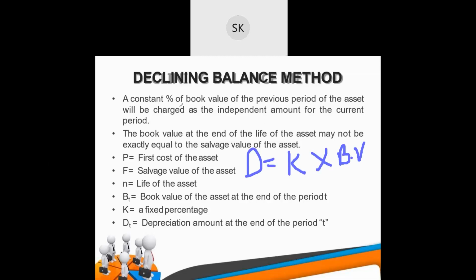A constant percentage of the book value of the previous period of the asset will be charged as the depreciation amount for the current period.